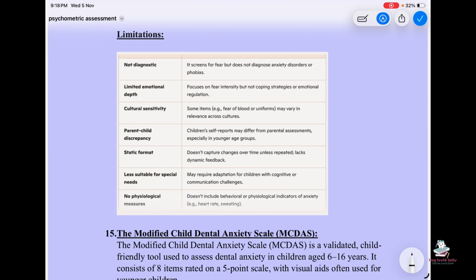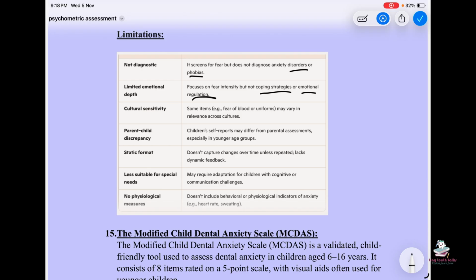It is not diagnostic, so it screens for fear but does not diagnose anxiety disorders or phobias. Limited emotional depth: it focuses on fear intensity but not coping strategies or emotional regulation. Cultural sensitivity: some items like fear of blood or uniforms may vary in relevance across cultures. Parent child discrepancies: children's self reports may differ from parental assessment, especially in the younger age group.